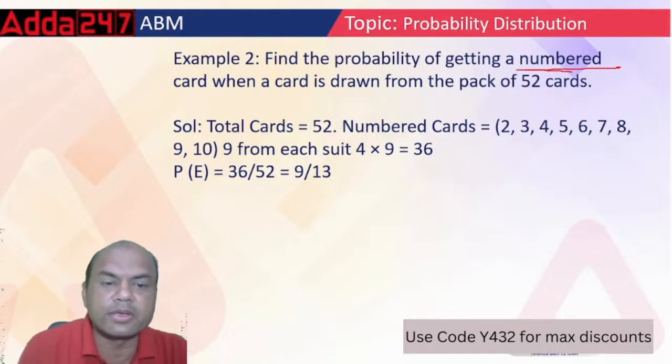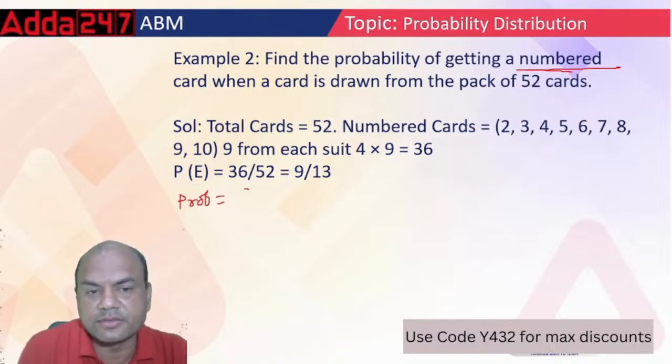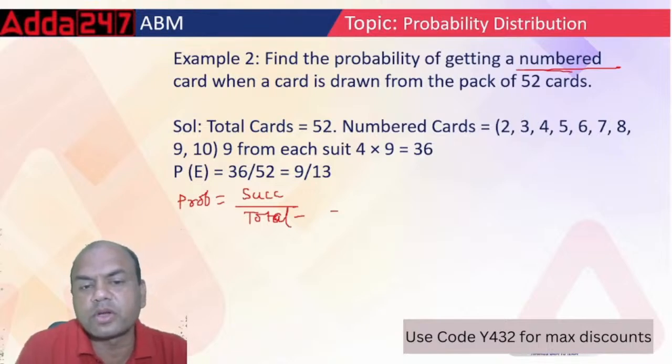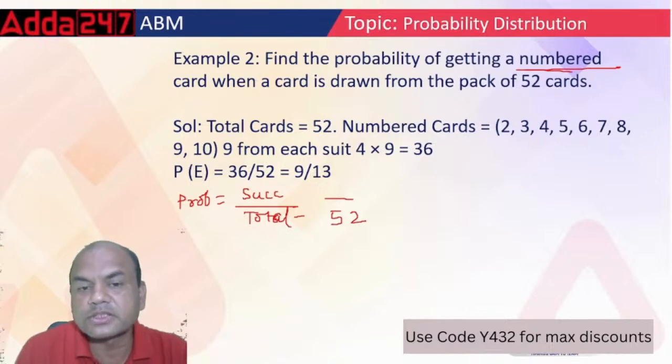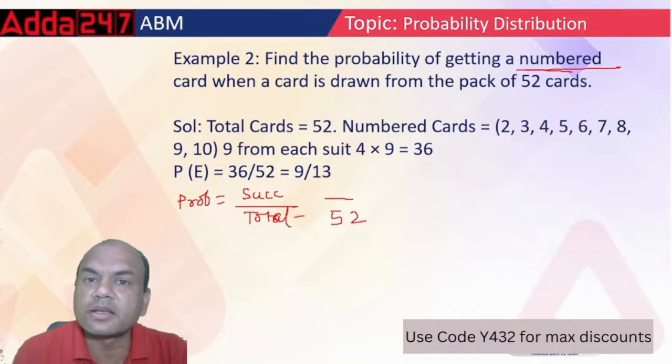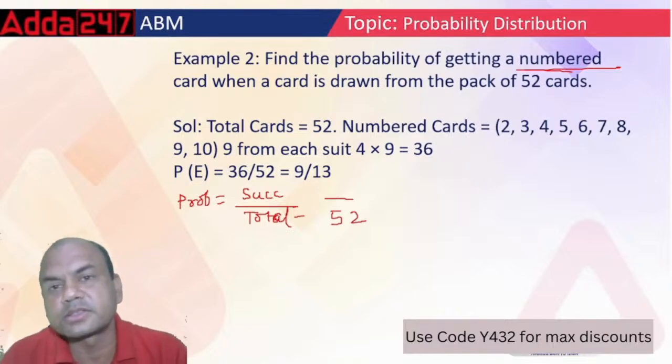Okay. First remember the probability formula. Formula for probability is what? Success upon total, right? Sample space. So total is simple. Total you have got it, 52 cards. What about the success? Success is the numbered card. Now, how many numbered cards are there in a pack of 52 cards?